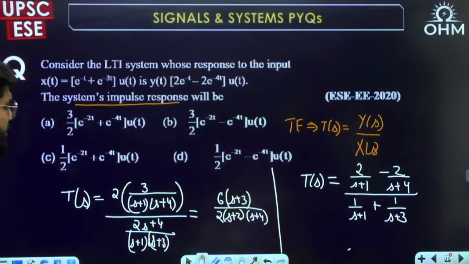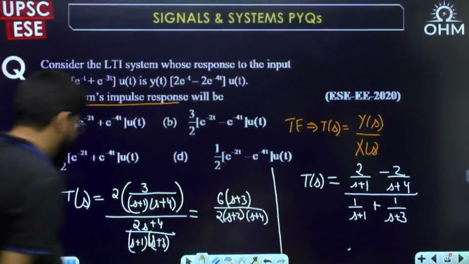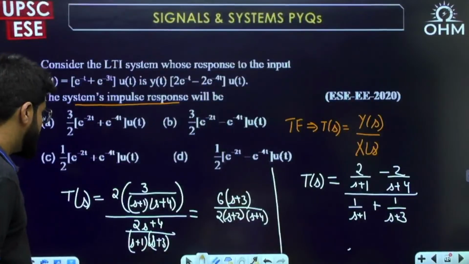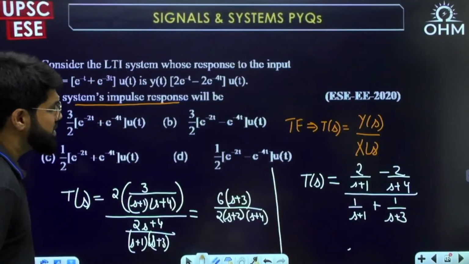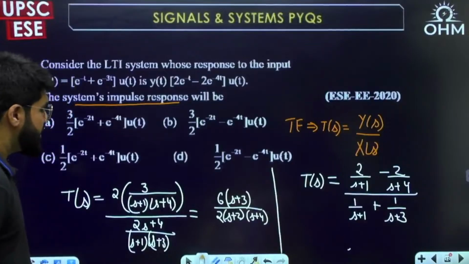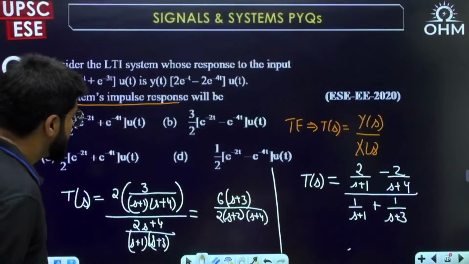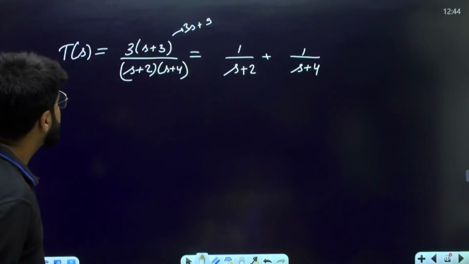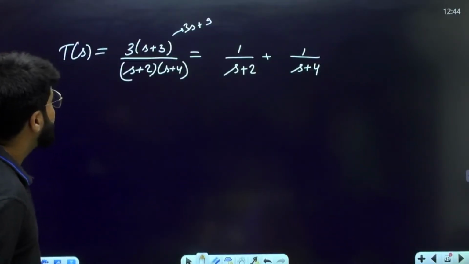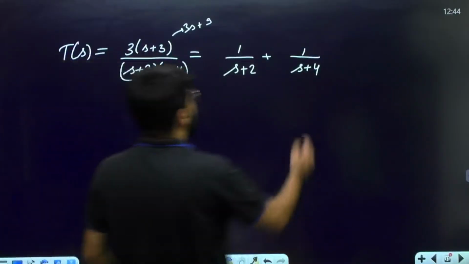That was s plus 2, s plus 4, correct only, na? The s plus 2 is common, that was 2s plus 3, correct? Then s plus 1 only cancelled, s plus 3 I have shifted above, s plus 2, s plus 4. So 6 by 2, I have taken 3, 3s plus 3. Okay, if I directly add, no problem, got it.